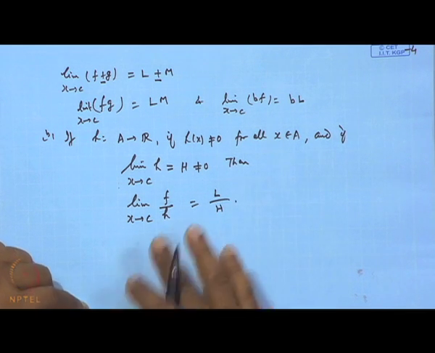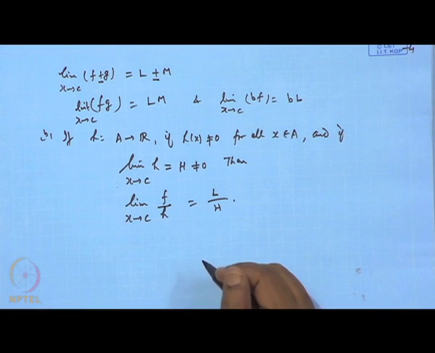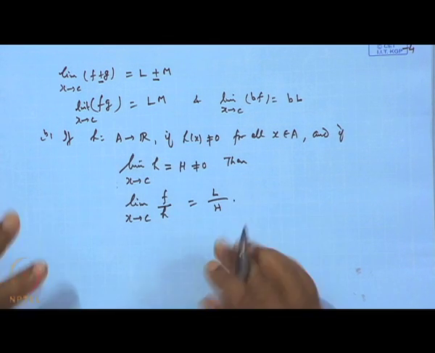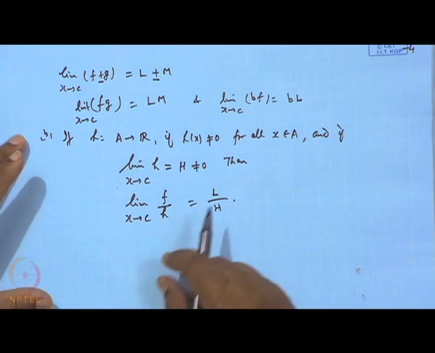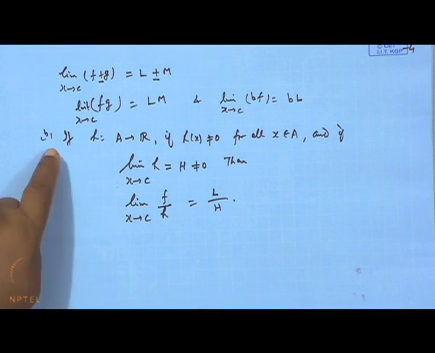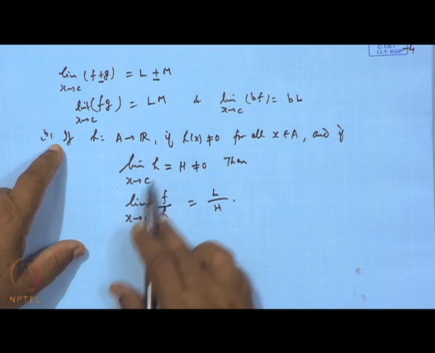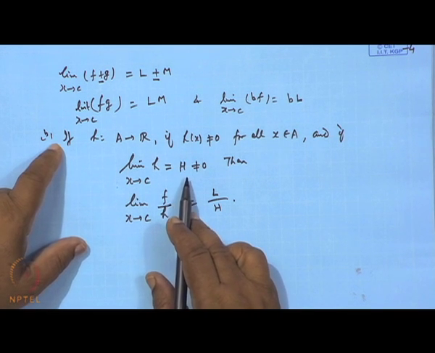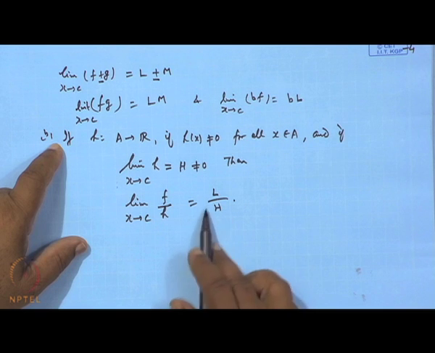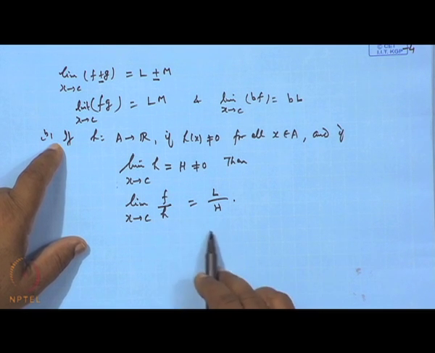Okay. So, proof is okay. Now here we will make one remark. The remark is that in part B, we have put a restriction that the limit of h(x) when x tends to c should be different from 0, because if it is 0, then this limit is not defined.